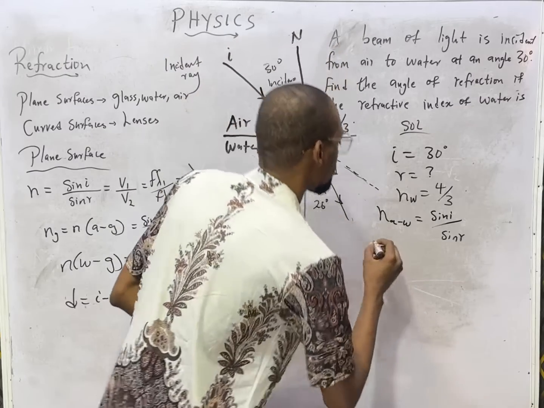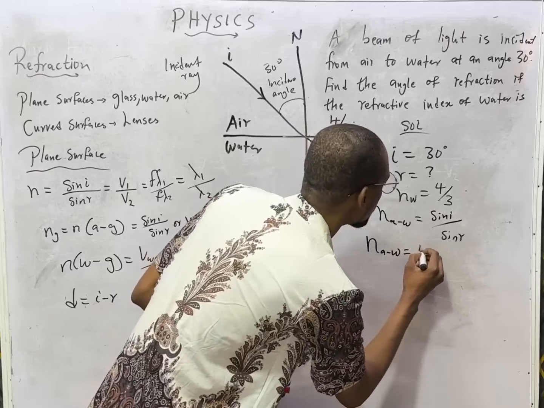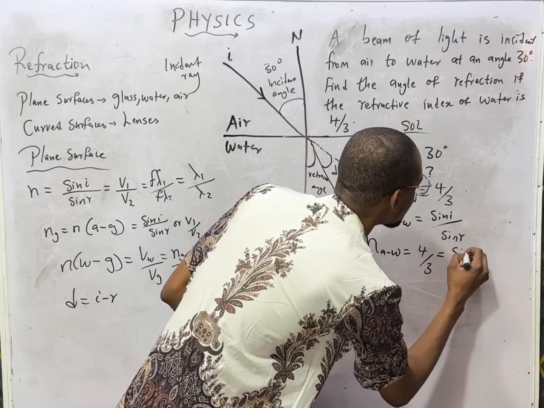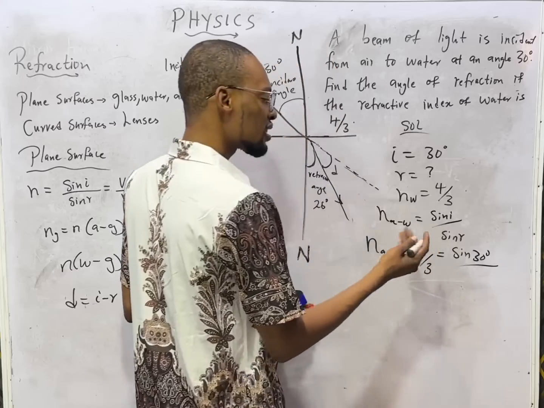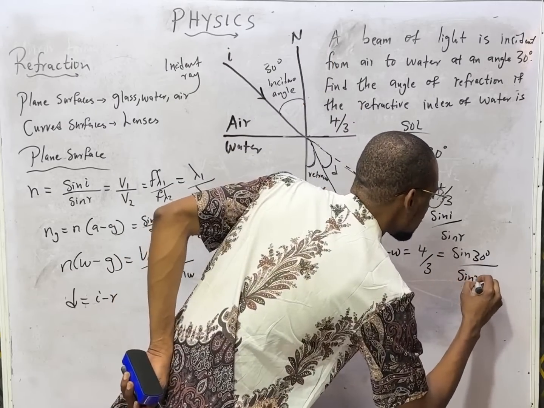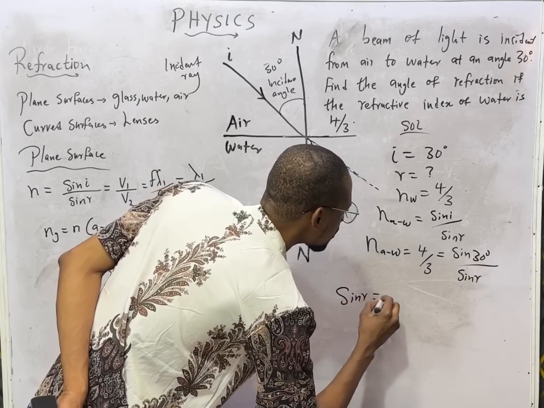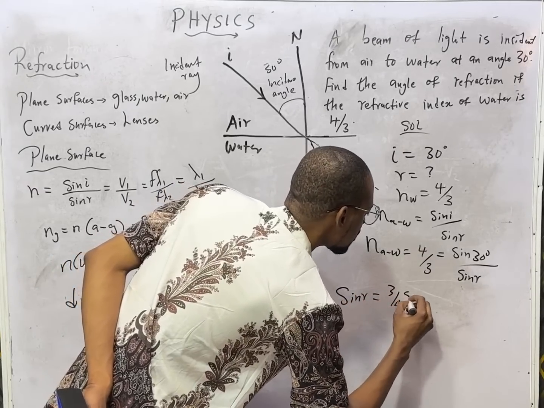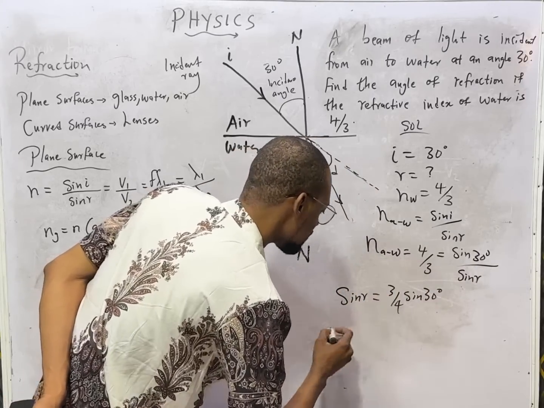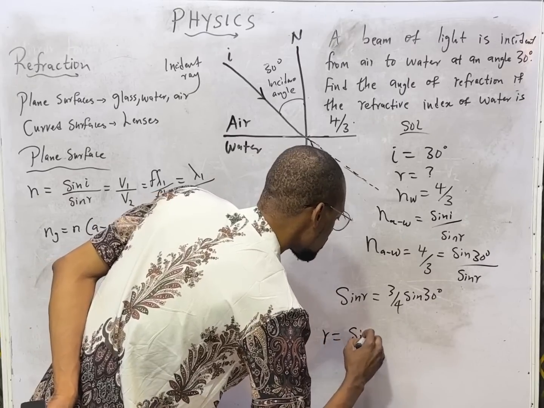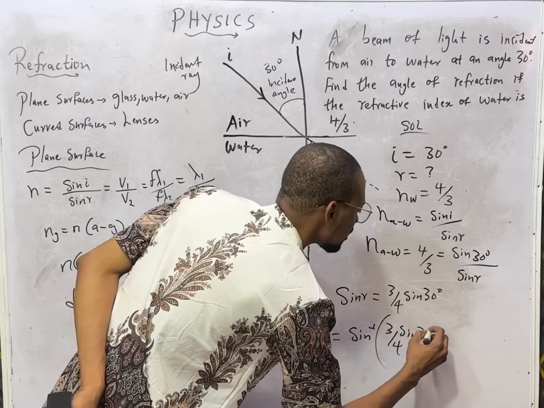So from here, food is ready. The refractive index of air to water, or of water, is 4/3, and the incident angle is 30 degrees. So sine of the incident angle is sine 30 degrees over sine of the refracted angle. Mathematically, this becomes sine r is equal to 3/4 sine 30 degrees, and r becomes sine inverse of this. So r is equal to sine inverse of 3/4 sine 30 degrees.